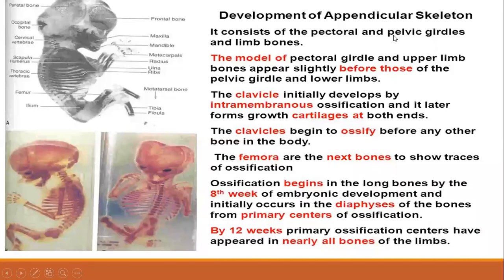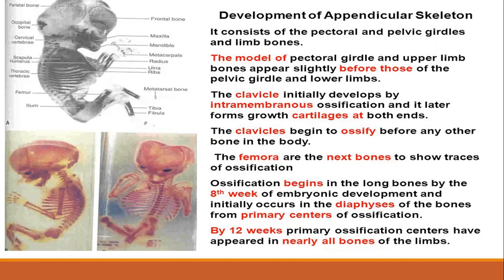So now we are going to discuss the development of the appendicular skeleton. Appendicular skeleton means the bones of your upper limb and lower limb, including your pectoral and pelvic girdles. These are your appendicular skeleton. Mostly the bones in your upper limb and lower limb are formed by endochondral ossification, and we know